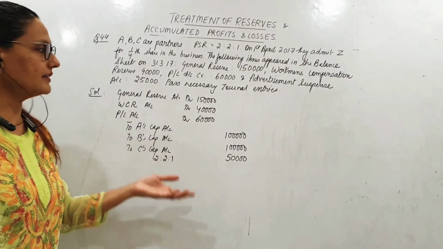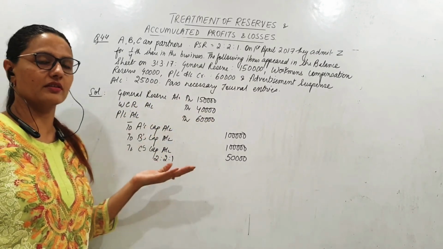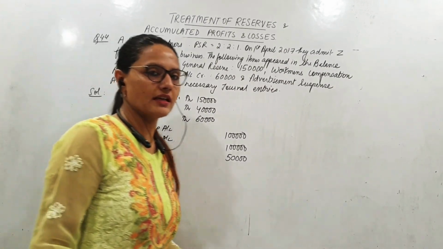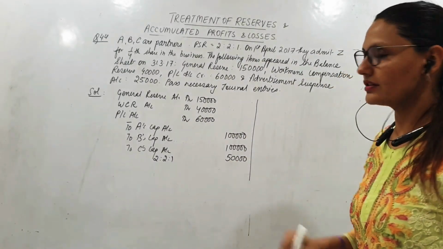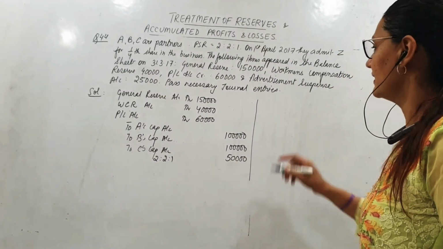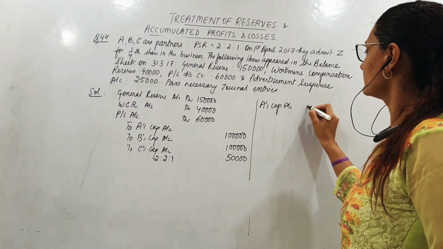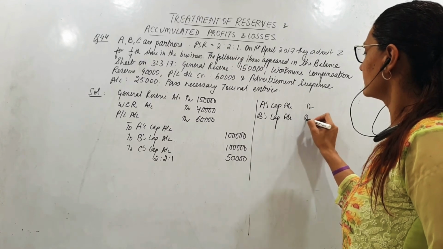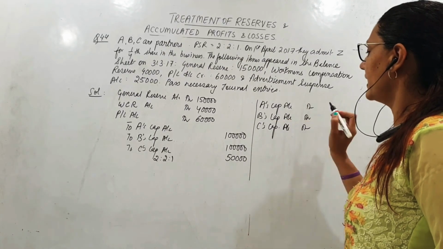Obviously it's a combined entry. You can also do it as general reserve to ABC, workmen's compensation reserve to ABC. These are three combined entries. Why will you do it separately? All we have to give. What we have to take, of course, has to be done separately. Now we debit A's capital account, B's capital account, C's capital account, debit in their old ratio.